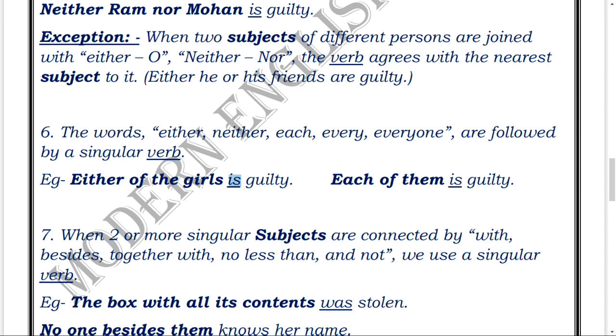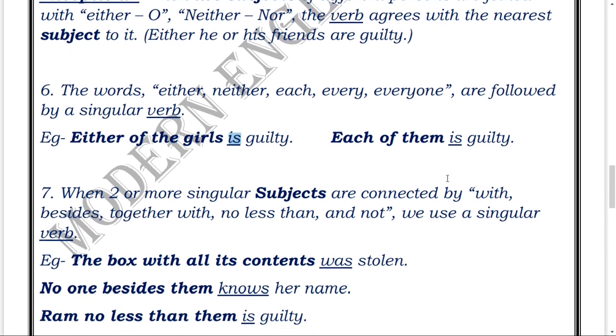"Each of them is guilty." "Each of them" means from that group, each one of them is being denoted. That is why "each of them is guilty," with a singular verb. Okay, now let's move forward.